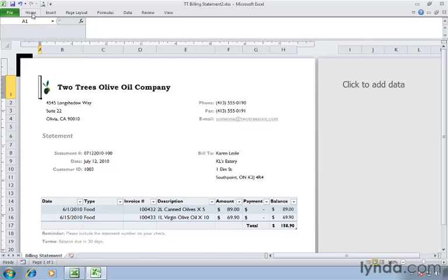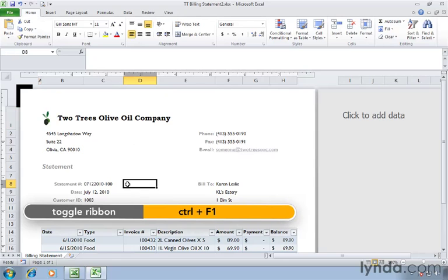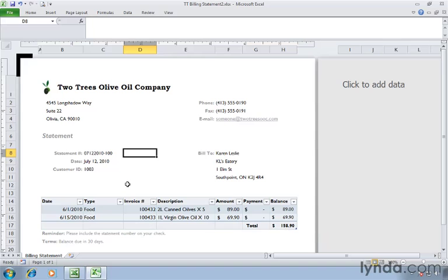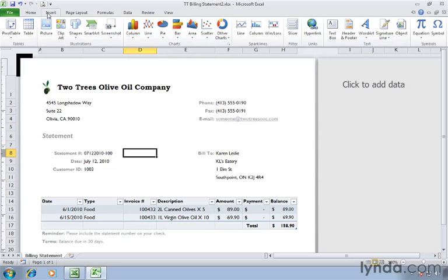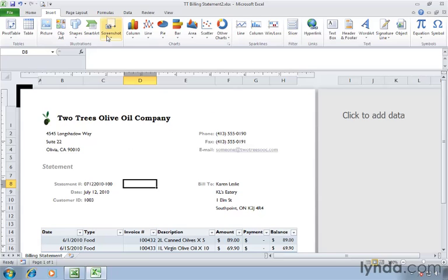To bring it back, you can double click any tab and it stays expanded. So you can click in your spreadsheet and you'll notice it doesn't collapse on itself. So it's not hidden. The keyboard shortcut for that, Control F1. Hold down Control while holding that, tap F1 on your keyboard, and you can see it's now minimized or collapsed. And we can still access it the same way, but when we go back to our spreadsheet, it collapses. It's a toggle, so Control F1 is the same command that will bring it back. Hold down Control, tap F1, and your ribbon is expanded again and always in full view. So it's totally up to you whether or not you want the ribbon collapsed, giving you more workspace, or not. But there is a keyboard shortcut for that.